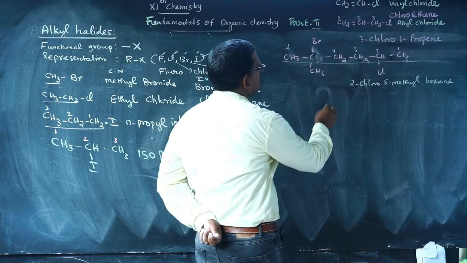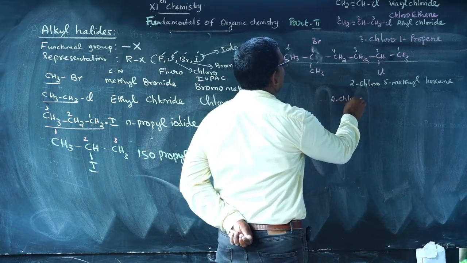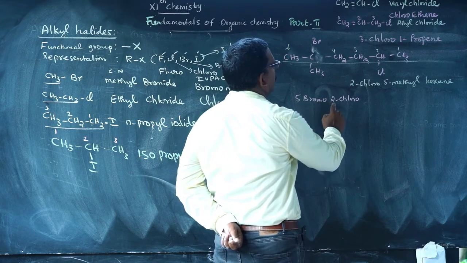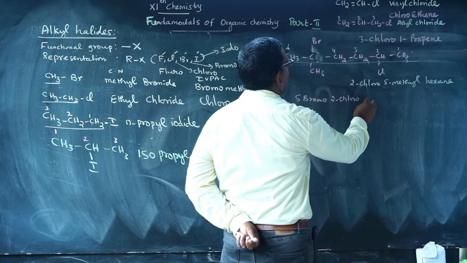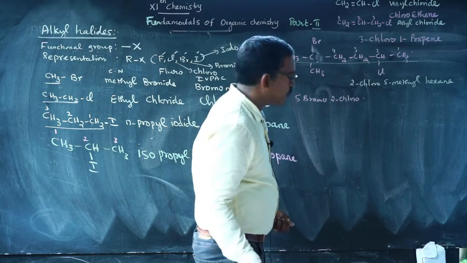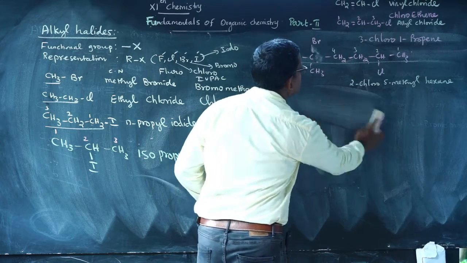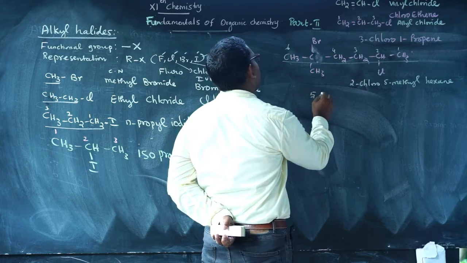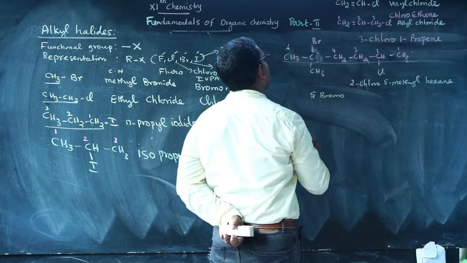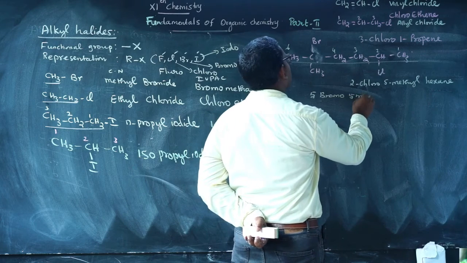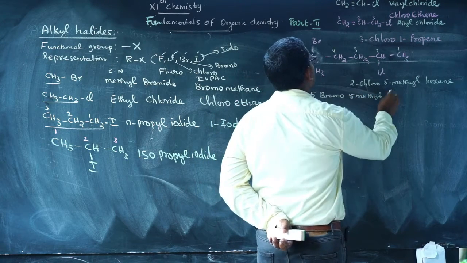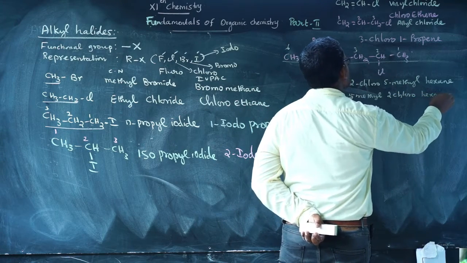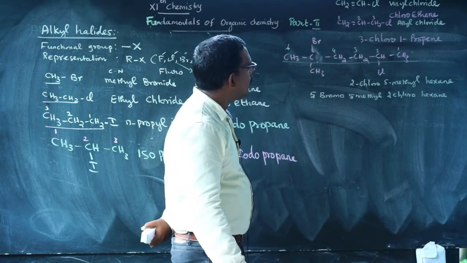What is the name of the compound? 2-chloro, and the 5-bromo comes before it: 5-bromo, 2-chloro, 5-methyl hexane. Expected name: 5-bromo-5-methyl-2-chlorohexane.